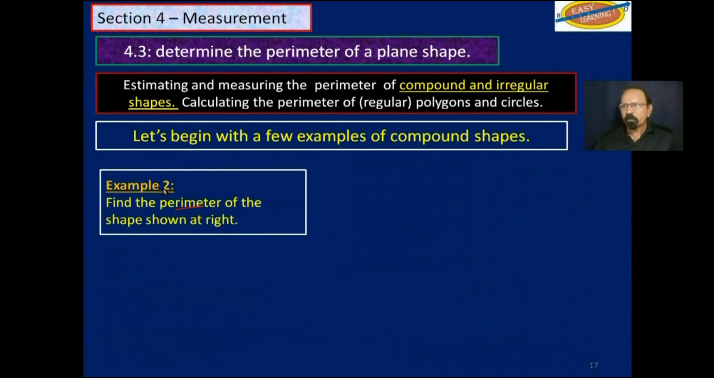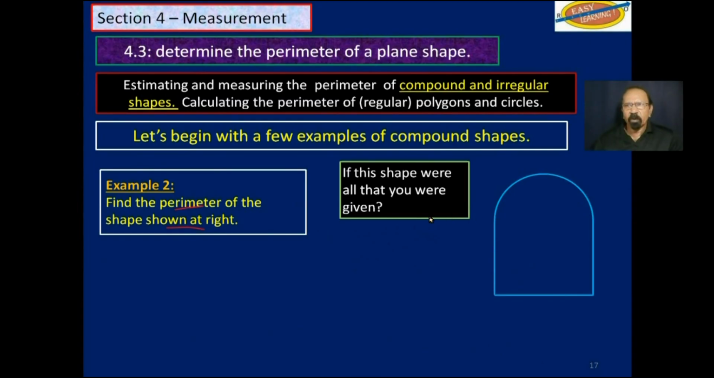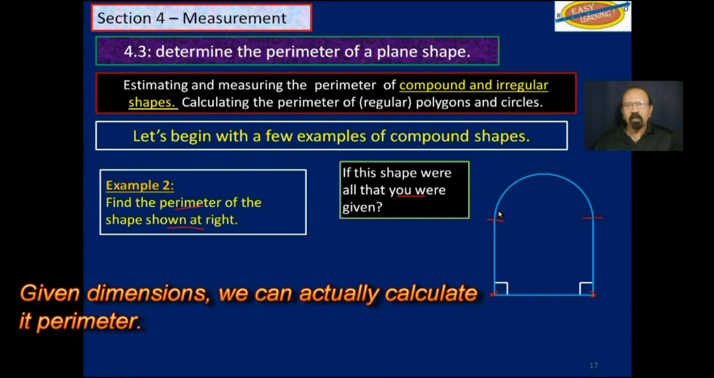Example 2, find the perimeter of the figure shown at right. And that figure looks like this, very similar to the one before, except now we have a curved shape on the top here. If this shape were all that you were given, well, you could measure from there to there, from there to there, and from here to here. That will give us the length of those three sides, but then we have this curved shape up here. It's not as difficult as you may think.